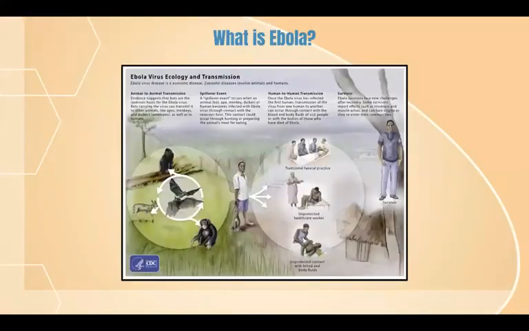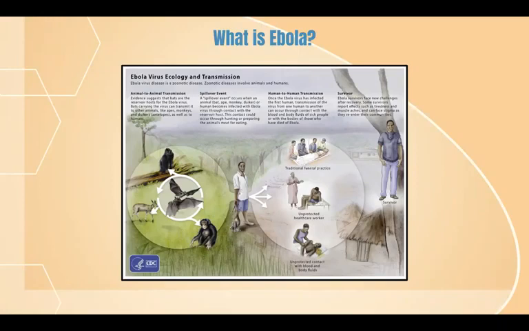So what is Ebola? Ebola is a fatal zoonotic viral disease that often has outbreaks in Africa. It spreads through direct contact such as blood, bodily fluids, and animal tissue. The virus can then be transmitted through bodily fluids of others that have been infected or those that have died of Ebola virus disease. Symptoms of Ebola virus disease include fever, aches and pains, weakness and fatigue, diarrhea and vomiting, abdominal pain, unexplained hemorrhaging, bleeding, or bruising.